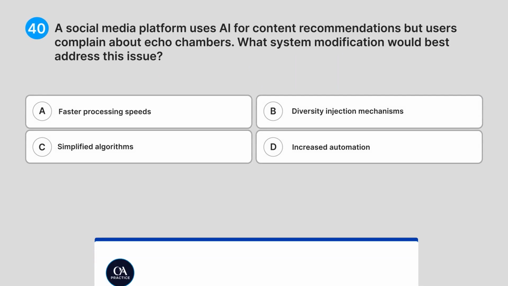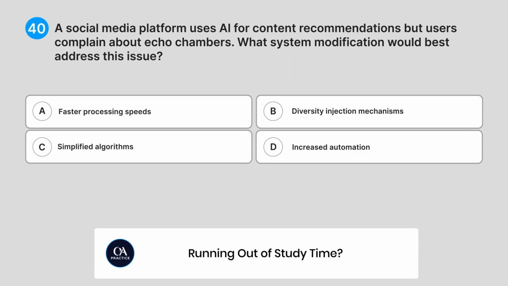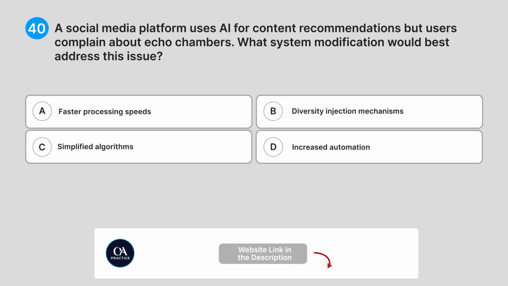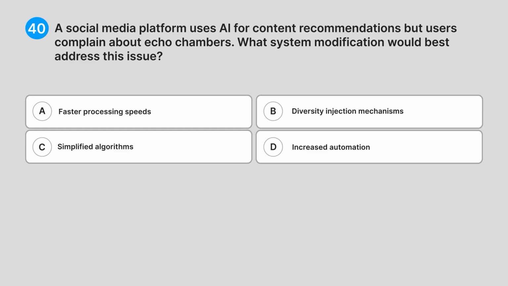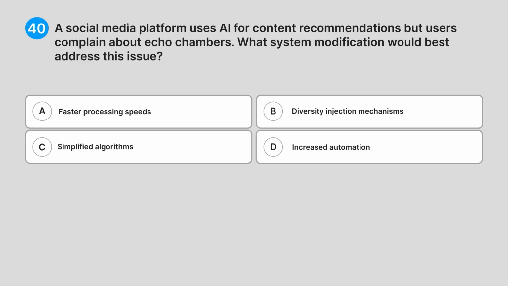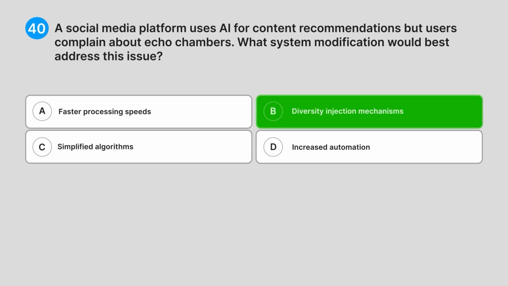40. A social media platform uses AI for content recommendations, but users complain about echo chambers. What system modification would best address this issue? A. Faster processing speeds. B. Diversity injection mechanisms. C. Simplified algorithms. D. Increased automation. Do you know the answer? Correct answer: B. Diversity injection mechanisms.